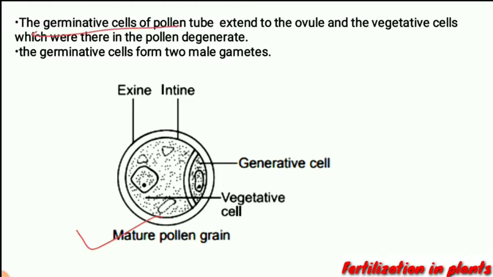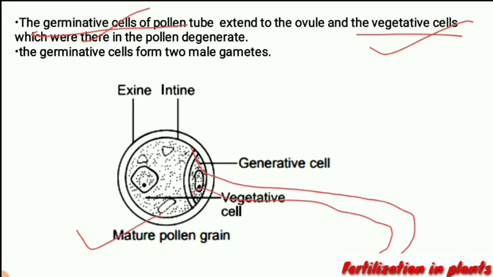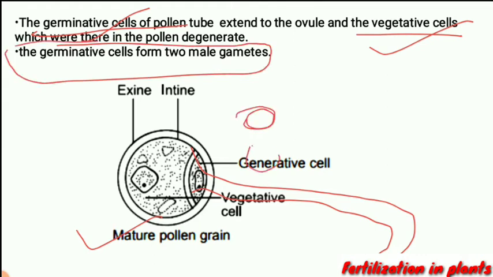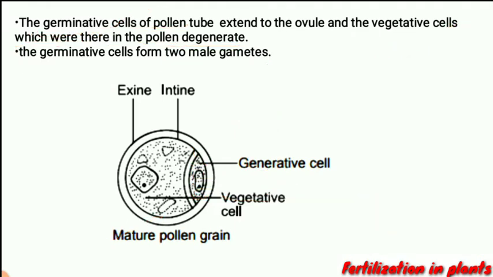The vegetative cells degenerate, and the generative cells extend to become a pollen tube. Within the generative cell, two male gametes are there. Later on, these two male gametes pass through this pollen tube and reach the ovary or ovule.